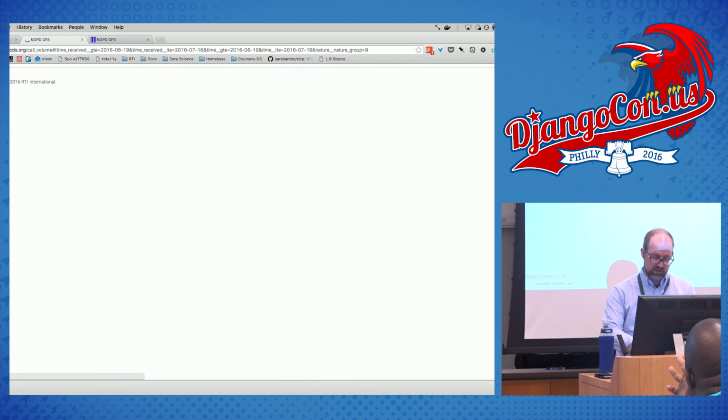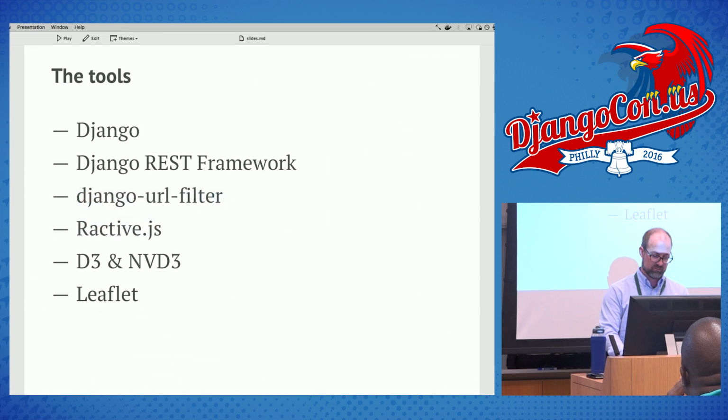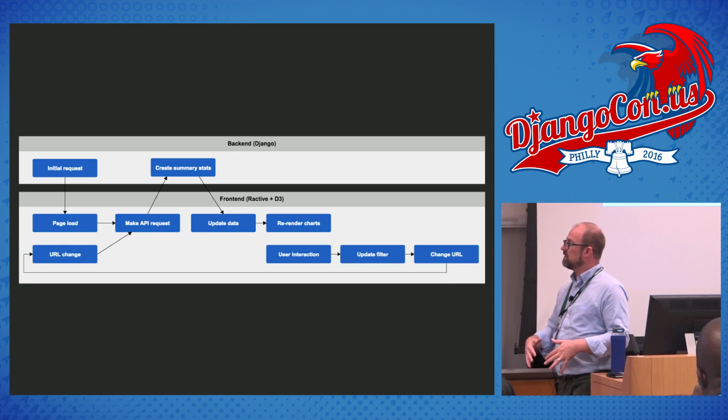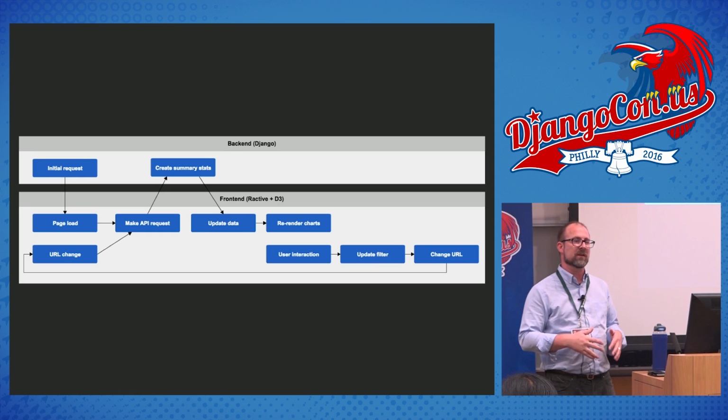Okay, now that we've just had the briefest overview, how do you build something like this with Django? Cool. So this is the architecture. And I'm going to come back to this again at the end. So you're going to get to see this again.